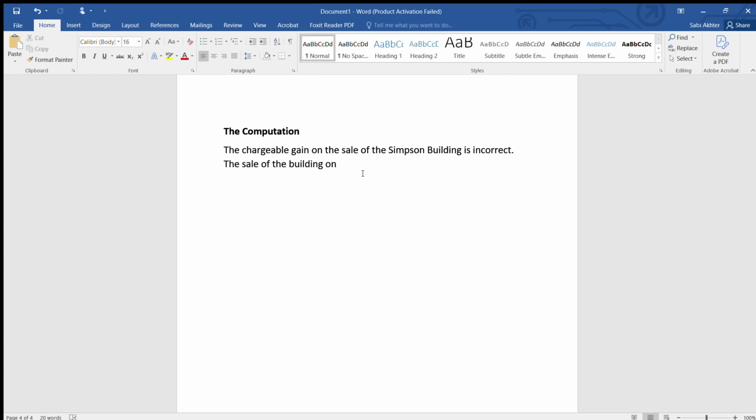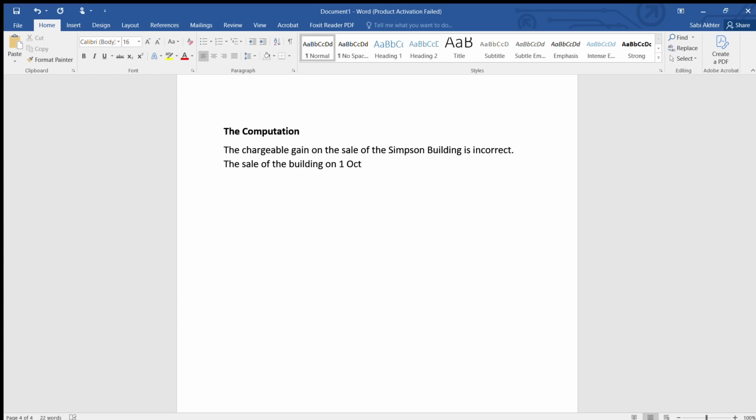Just writing the sale of the building is not enough. Sometimes there are 2 or 3 buildings that you are selling. Who knows what building we are talking about? But luckily in this case there is only one building that is sold. Still, date is very important, because in your marking scheme, if you see later on in your revision kit, solutions are there in the Kaplan kit. You will see they have highlighted the date. Whatever is highlighted in your revision kit solution means examiner wants them in your answer. They are keywords. They have to be there in your answer for you to be given marks. So they have highlighted this 1st October.